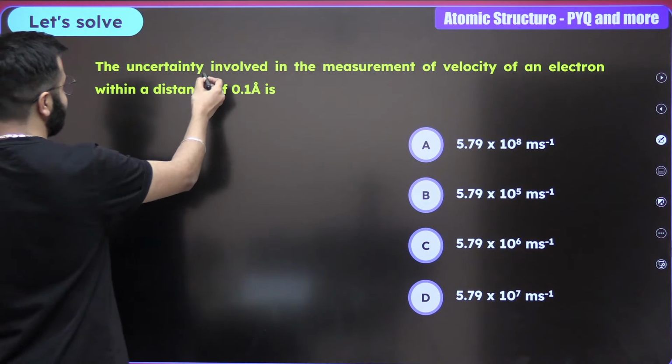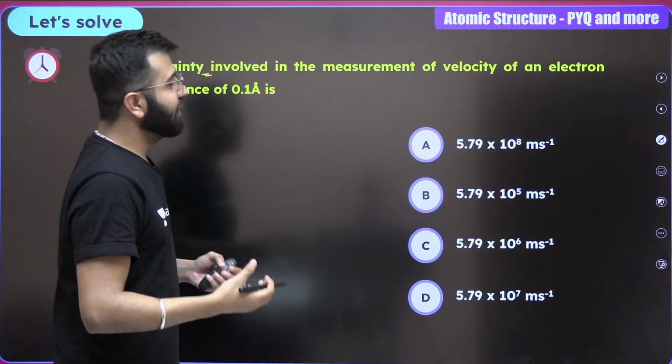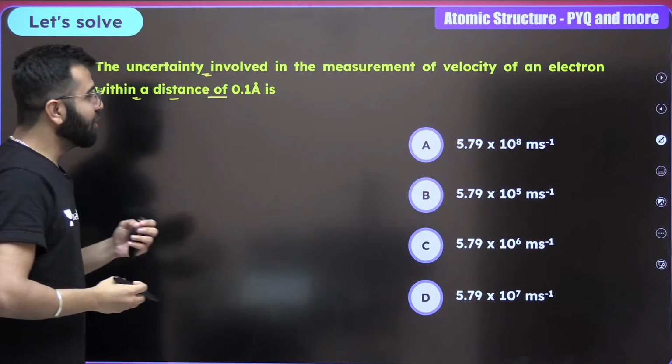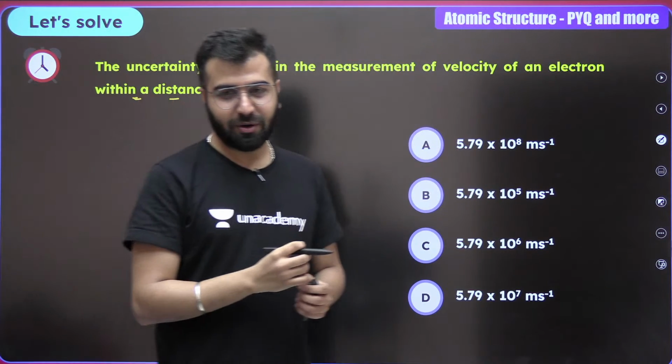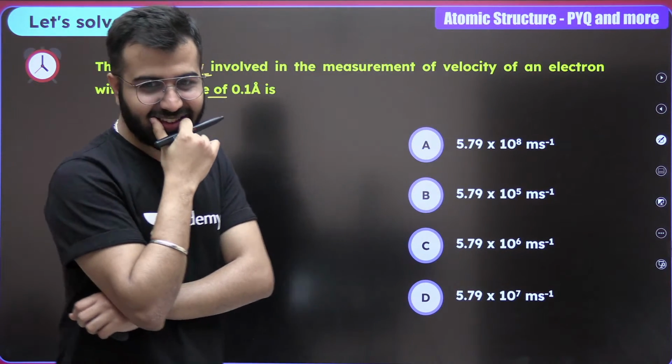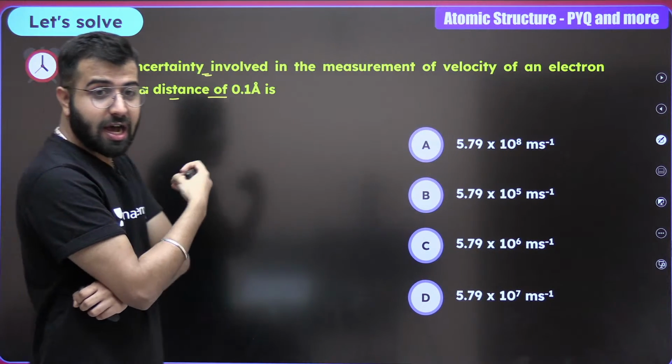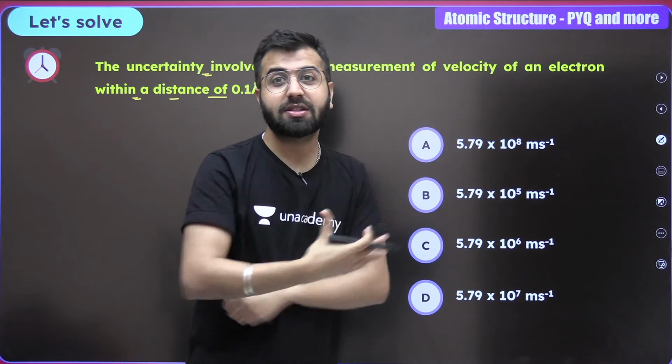The uncertainty involved in the measurement of velocity of an electron within a distance of 0.1 Armstrong is. So guys, do let me know. Again, the question is from Heisenberg uncertainty principle.